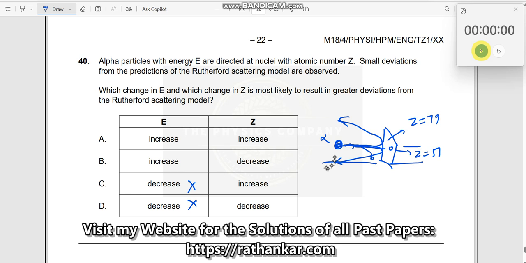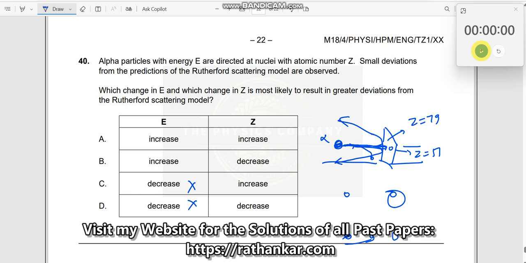Then what can happen is the electrostatic force of repulsion will become lower, and as a result of it, the alpha particle can go much more nearby to it. Initially, with a gold nucleus, the alpha particle was able to go only until this much distance, but with a smaller nucleus, it would be able to go at least until here, much more nearby, right? And then it would get bounced off. So the interaction would be more when the particle is nearby to the nucleus, and hence when the value of Z decreases, there is a higher possibility that it can interact well.